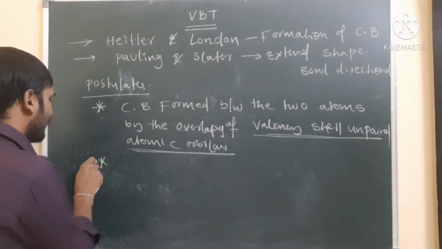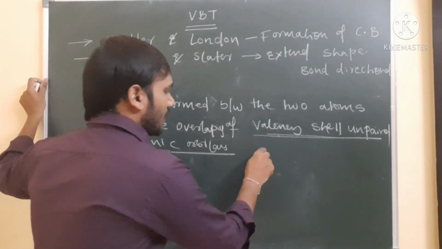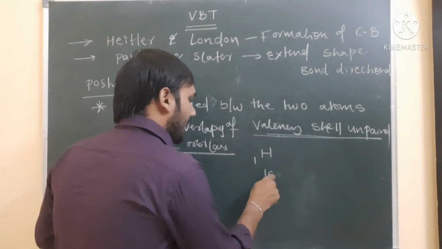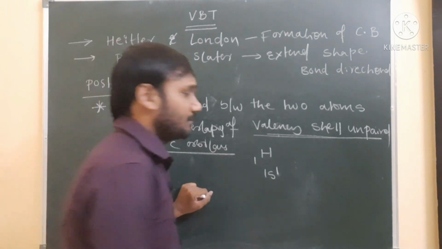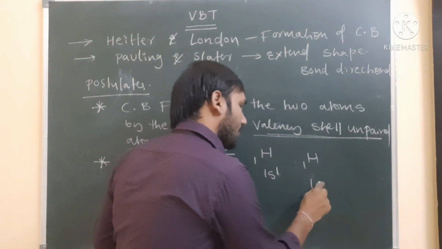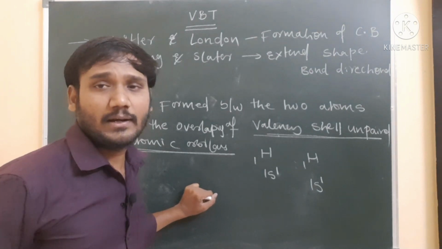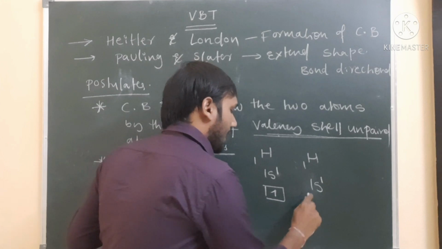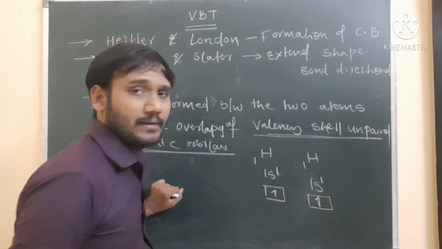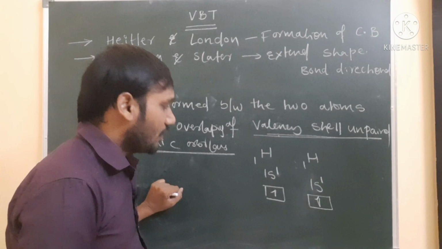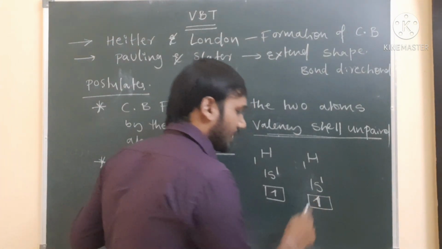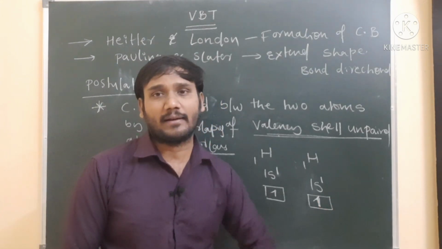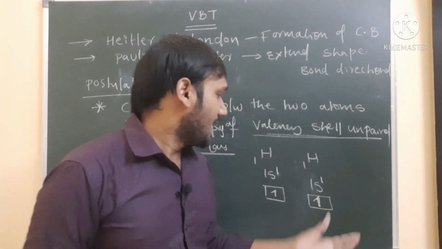Now the second point: which orbitals are overlapping? Valency shell unpaired atomic orbitals. For example, I am taking a hydrogen atom. The electronic configuration of the hydrogen atom is 1s1. Another hydrogen atom also has the electronic configuration 1s1, because both atoms are the same. Here the s orbital has how many electrons? 1. And here the s orbital has how many electrons? 1. Now we can say this is the valency shell. When two electrons are present, it is a pair, but here only 1 electron is present, so we can say it is unpaired.